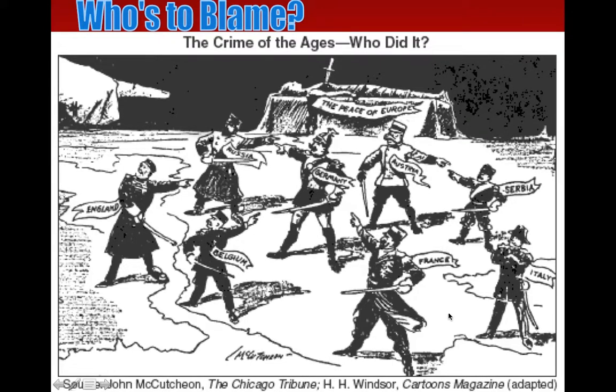Here's another great political cartoon. Peace of Europe, symbolized with a dagger. There's no more peace in Europe, and you have all these nations pointing the finger at each other. France, Belgium, England, and Russia all allied with each other, pointing the finger at Germany. Germany pointing the finger at Russia, and Austria and Serbia pointing the finger at each other because this is where it starts. Italy's off on the side over here, and they will come into the view a little bit later.